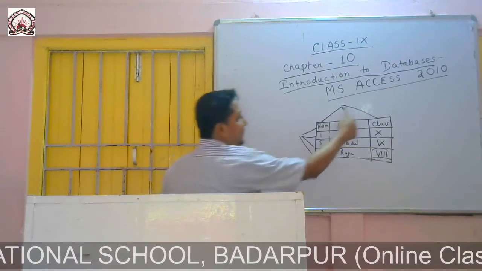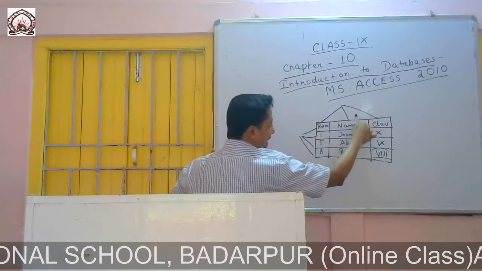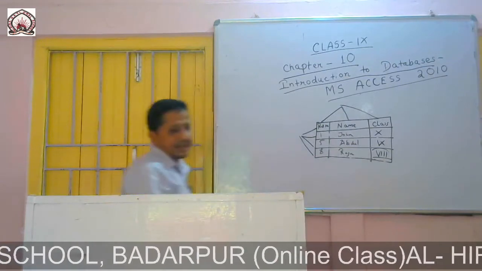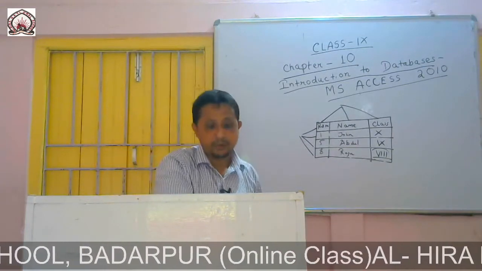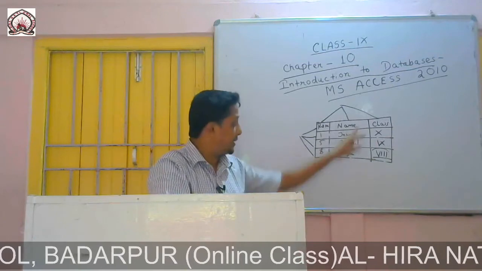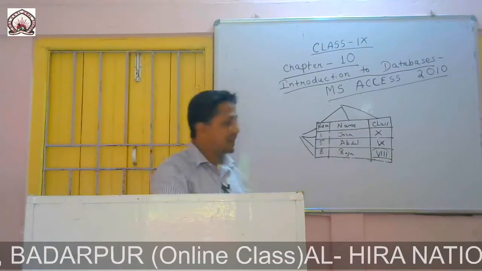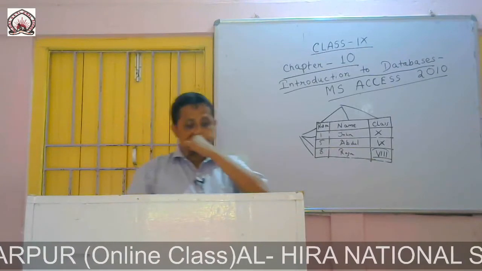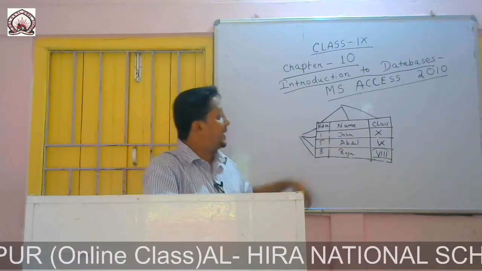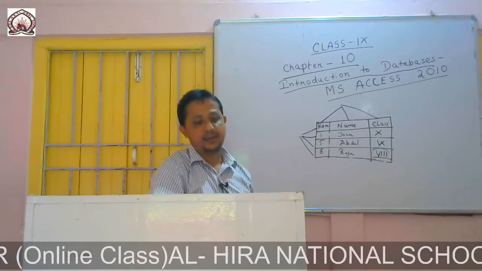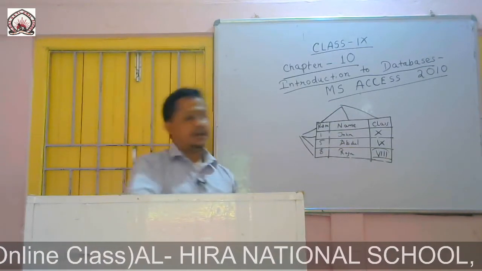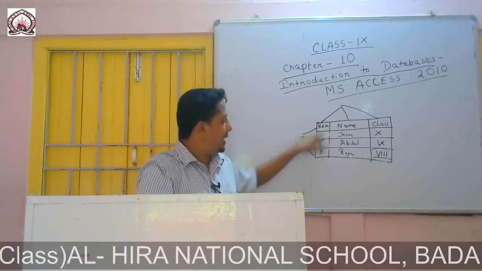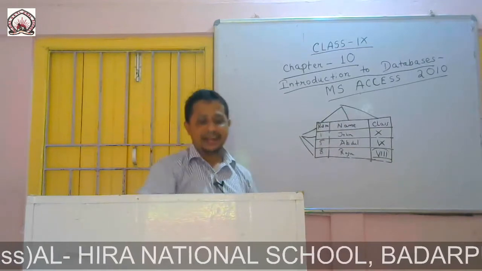You can see this is a field, so it contains the names of many individuals. Here it contains name, here class, here roll number, on all records, and it is also known as an attribute. The fields are known as attributes, and the records are known as tuples. They are also called record or tuple, and these are known as field or attribute.